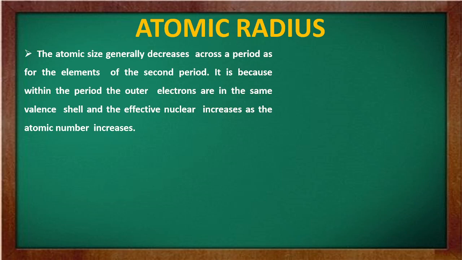Now, we can very well imagine that finding the size of an atom is much more complicated than measuring the radius of a ball. If you have a ball in your hand, you can measure the radius easily. यहाँ से यहाँ तक कितना है diameter, तो फिर हम radius निकाल लेंगे. But for an atom, it is very small, so you cannot measure it very easily. Secondly, the electron cloud surrounding the atom does not have a sharp boundary. So the determination of atomic size cannot be precise or perfect. There is no practical way in which we can determine the exact size of an atom. We can only make an estimate.